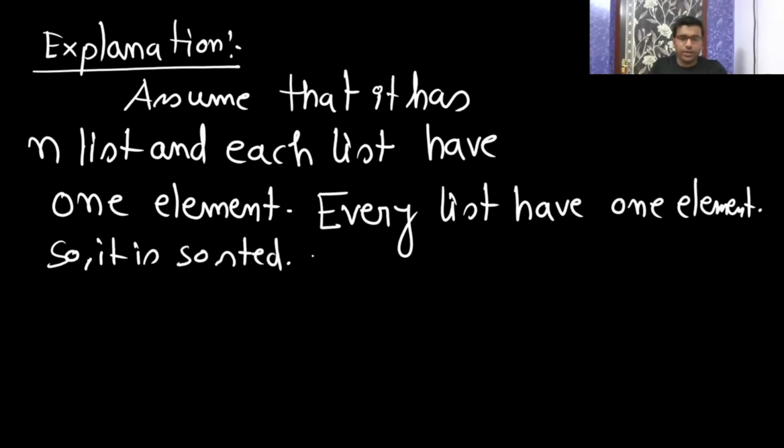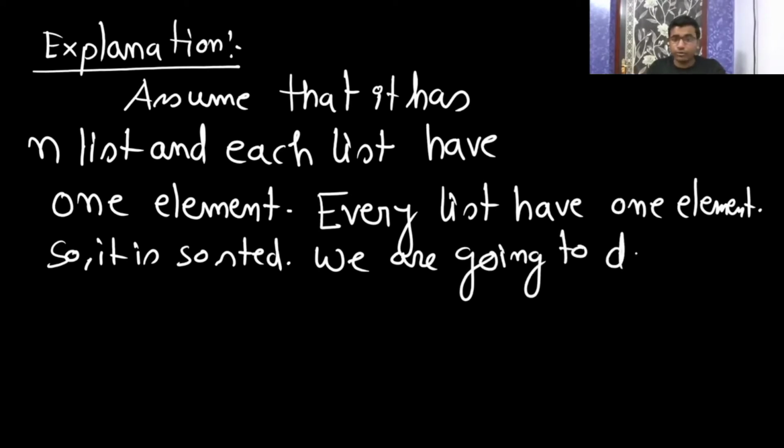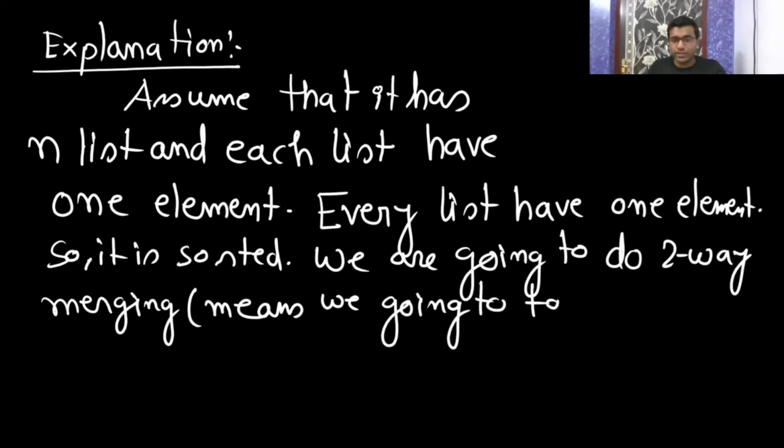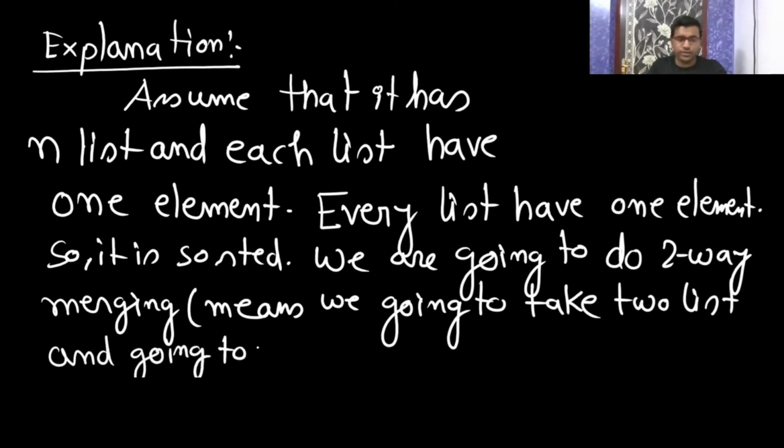We are going to do two-way merging. Two-way merging means we are going to take two lists and merge them.